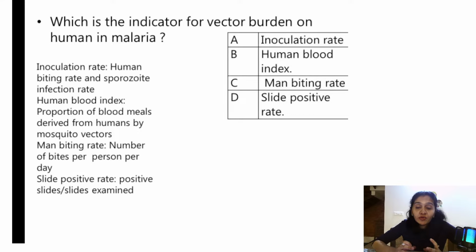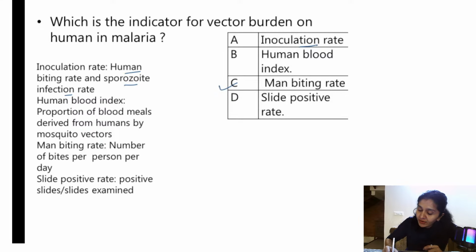Okay. So we are not asking for the disease burden. So very simple question. This is vector burden. So this is given by man biting rate. Okay. What is inoculation rate? Human biting rate plus sporozoite infection rate. What is human biting rate? The rate at which the humans are bitten, and sporozoite infection rate is the rate at which the sporozoites are injected, right?